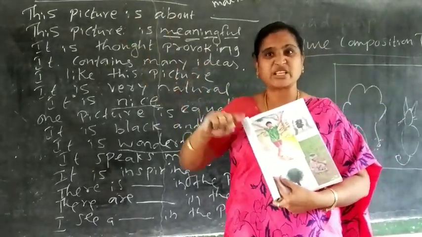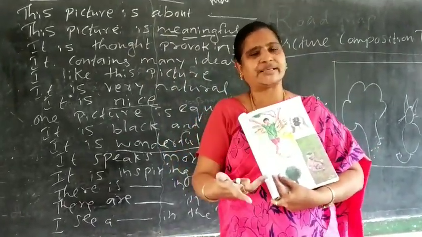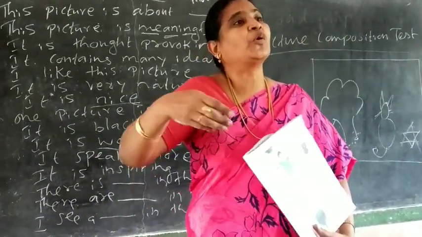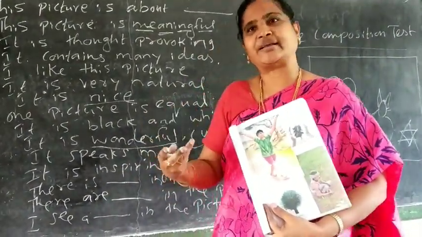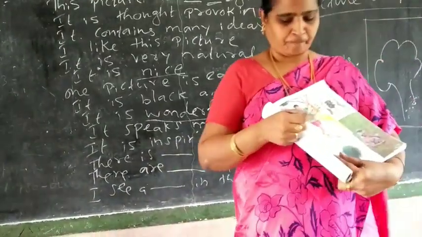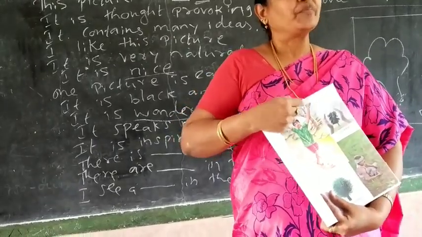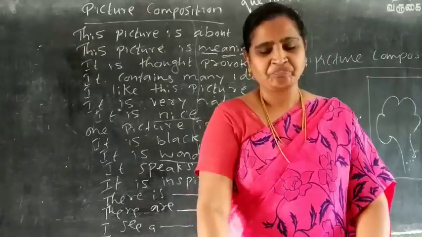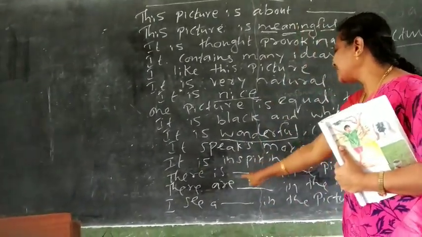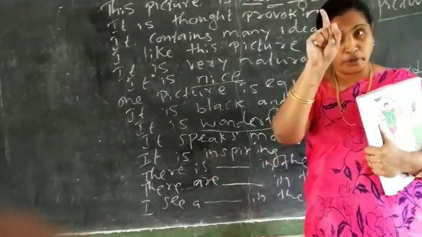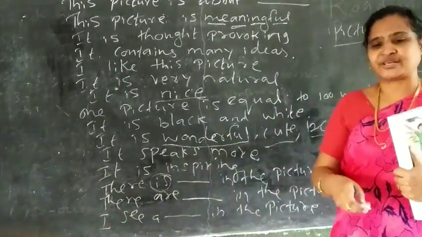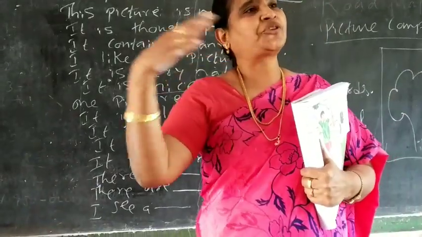Next one, it speaks more. It means one picture speaks more. It tells us a lot. Fine. It is inspiring. Inspiring means it gives a lot of motivation. There is a dash in the picture. There is a tree in the picture. So what is there in the picture? That one you can write. Fine. So there is, when there is one, yes. There are dash in the picture. There are watches in the picture.